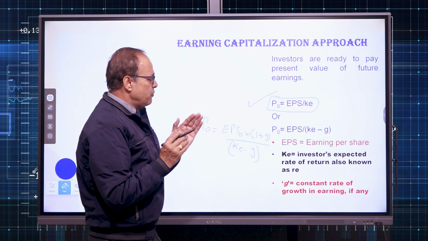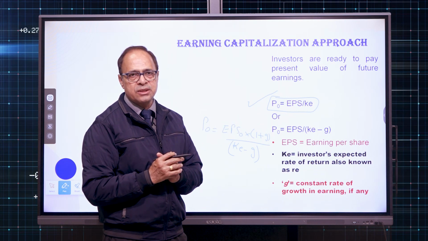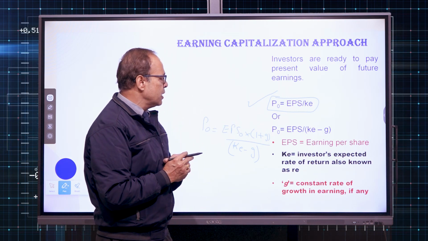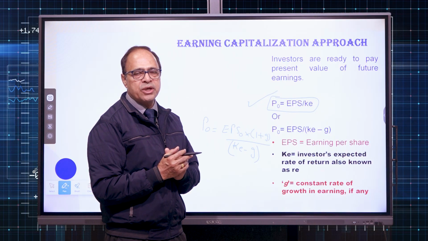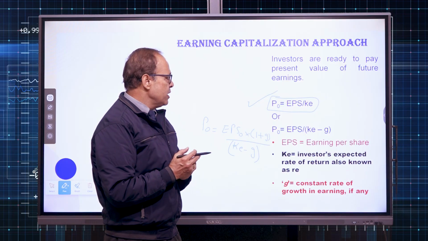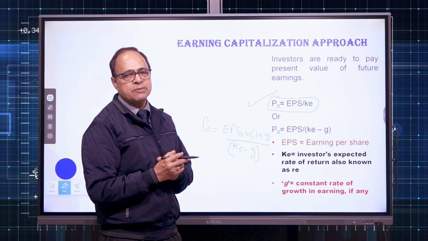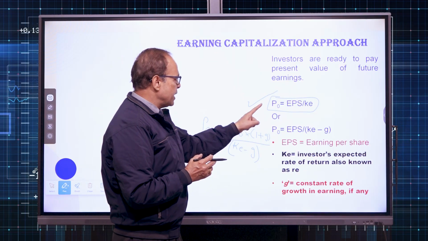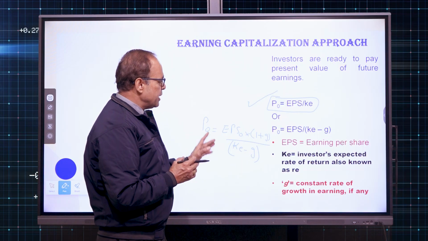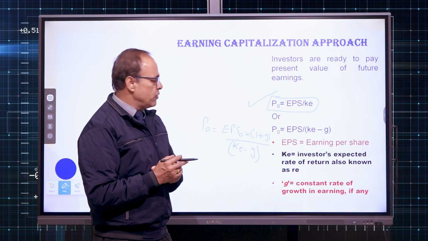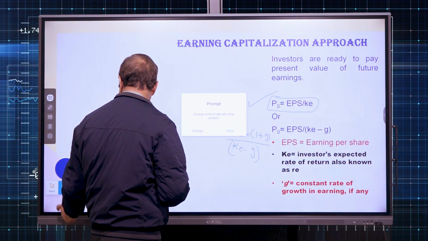Reason being, we assume that all the earnings are distributed as dividend among shareholders. So, that is the basic assumption of this particular earning capitalization approach, that all the earnings are distributed as dividend to shareholders. Therefore, since no reinvestment is there, growth is not expected to be there. So, basic formula is this. However, sometimes you might find this formula also. So, keeping into consideration this formula also, we can find out value of equity shares. We can practice one exercise on that.